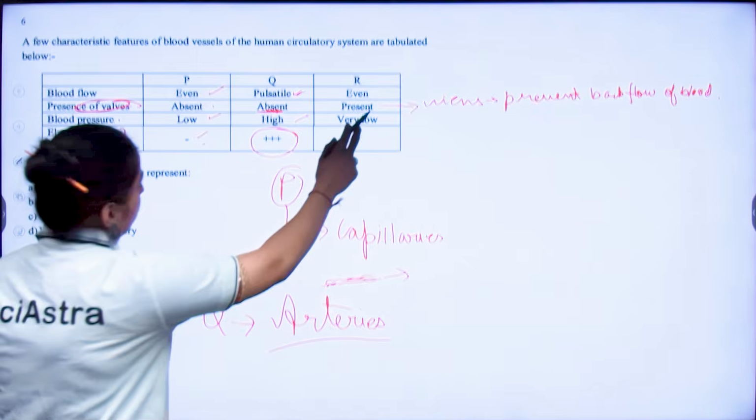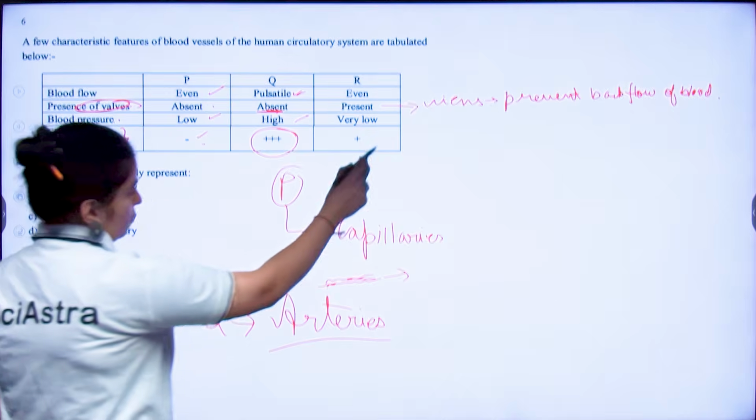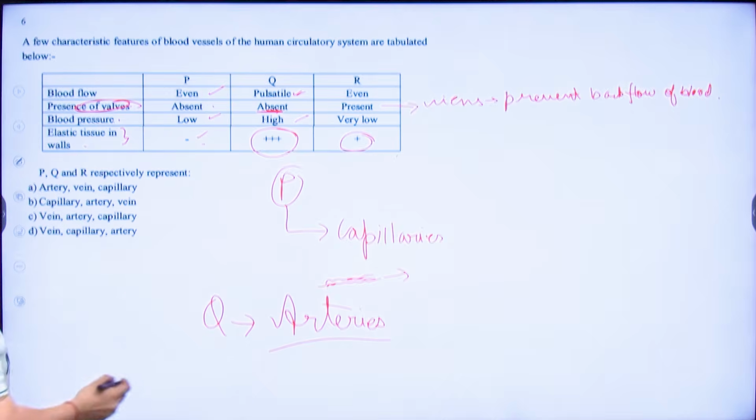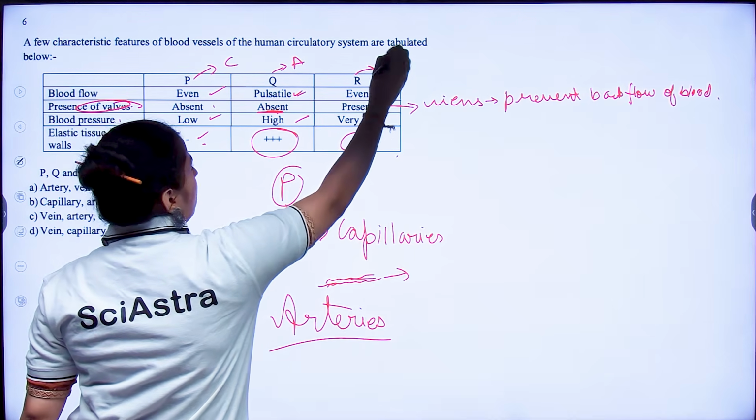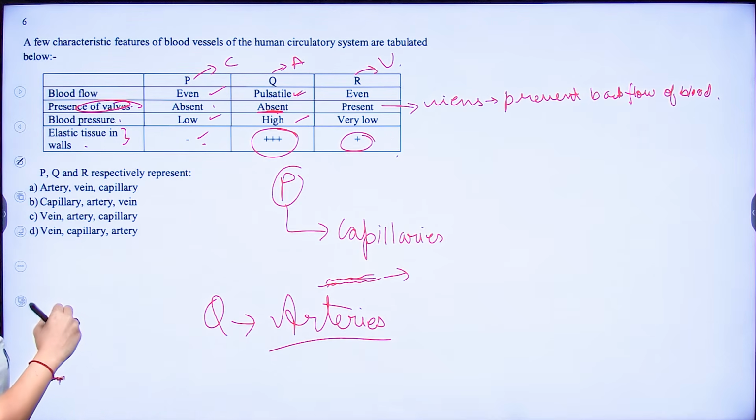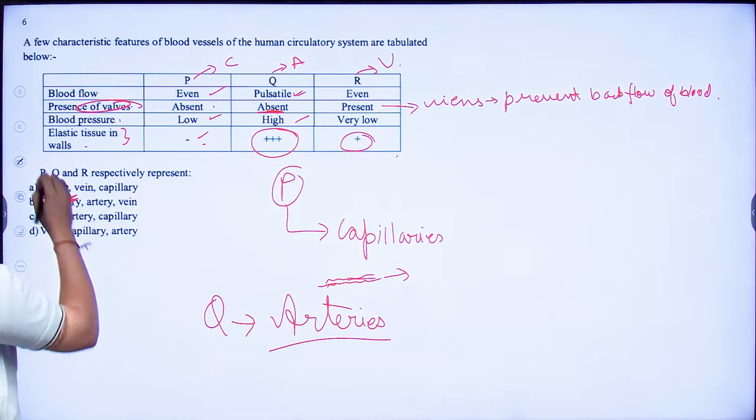Blood pressure is very low. That is true. Elasticity is also present. So the correct option would be P is your capillary, Q is your artery, and R is your veins. So here again, capillary, artery, vein, option number B would be my correct option.